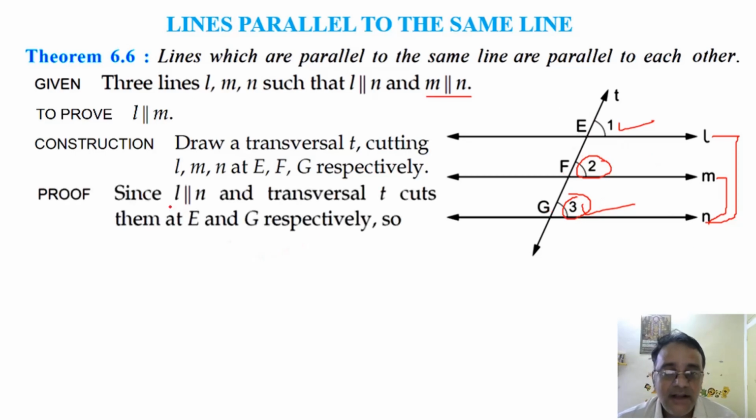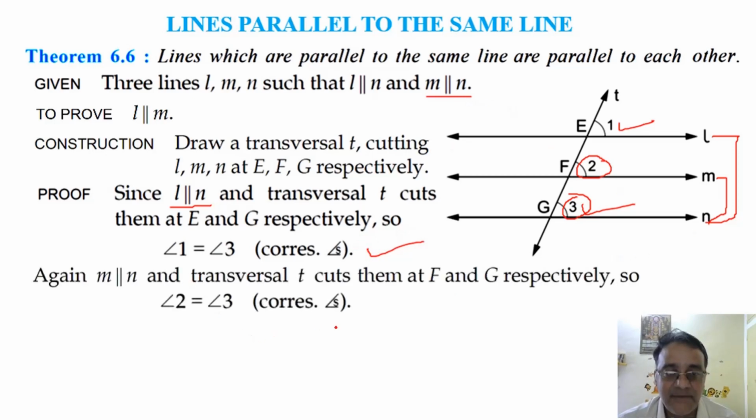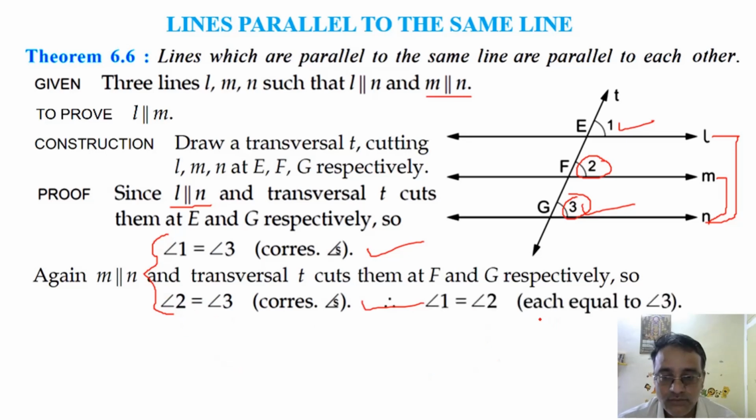Now L is parallel to N will imply angle 1 is equal to angle 3, that we already discussed. And next is M is parallel to N will imply angle 2 is equal to angle 3. Now from these two what we can conclude? Angle 1 is equal to angle 2 because each is equal to angle 3, right?